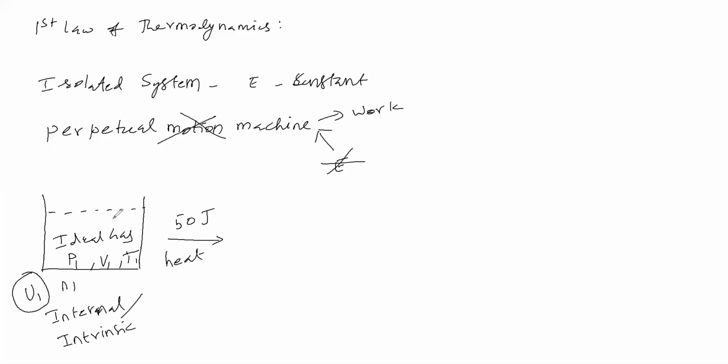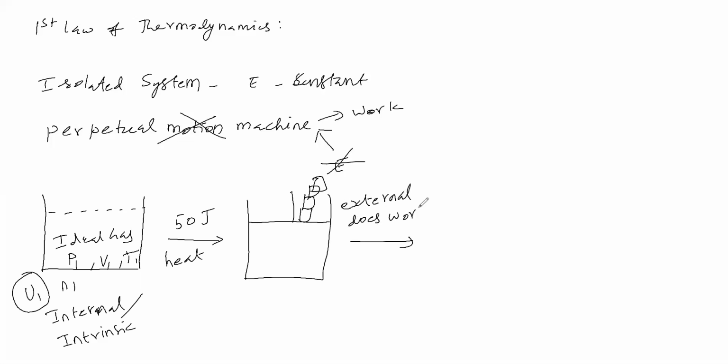Internal energy also increases. Next, we will keep a piston over this, and we will keep some weights on it. What will happen? The piston will come down. Piston is coming down in the sense the external does work on the gas, work on the system.